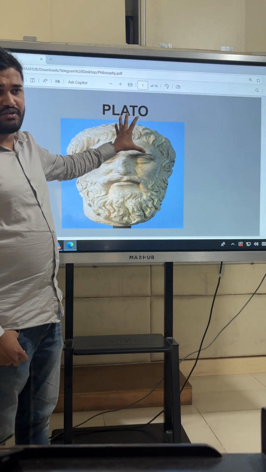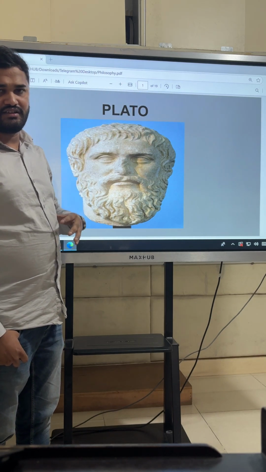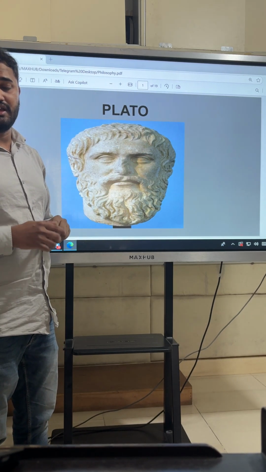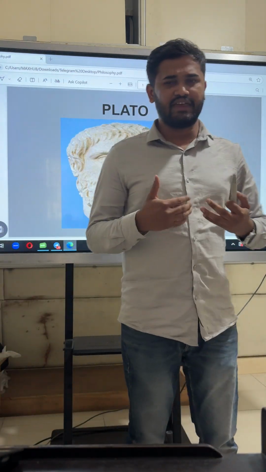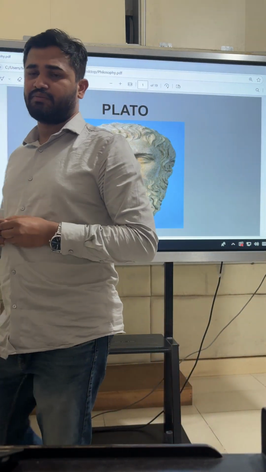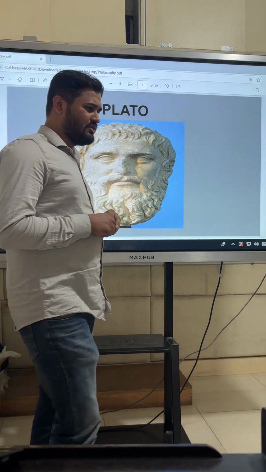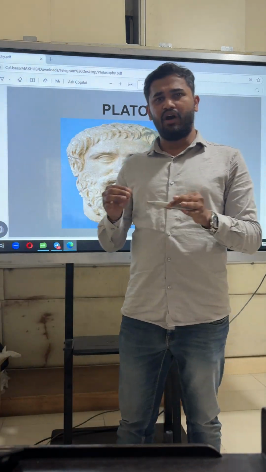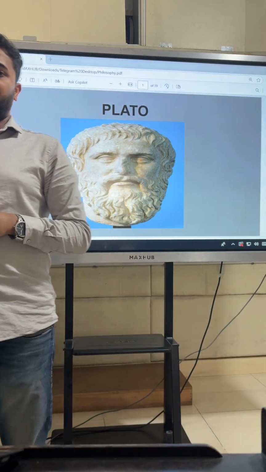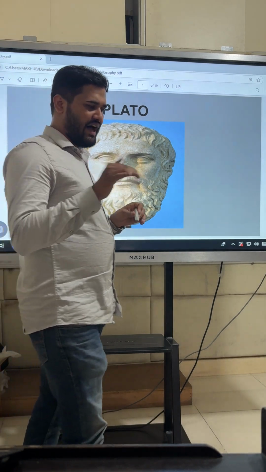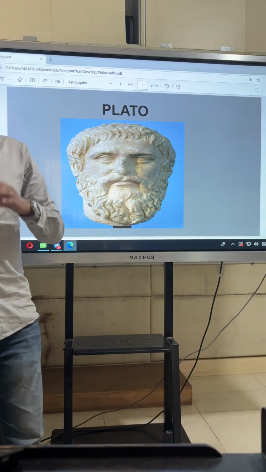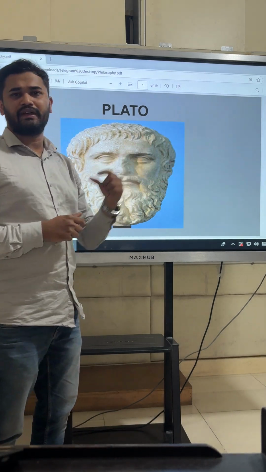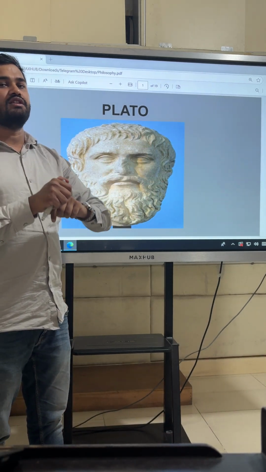Plato is the first philosopher and the most ancient and logical philosopher that the Western world has found. As you already know, Plato is a disciple of Socrates and Plato is the teacher of Aristotle. So in your philosophy optional, in Western philosophy, the first topic they have given is Plato and Aristotle together.